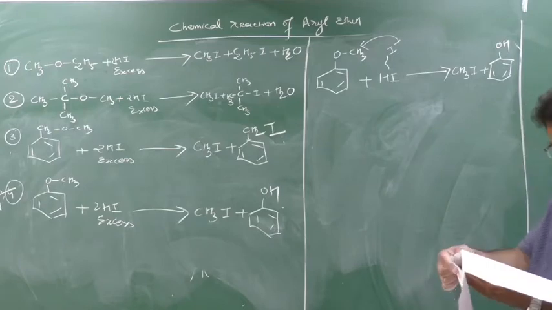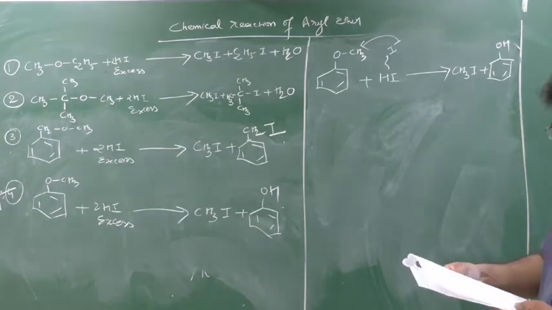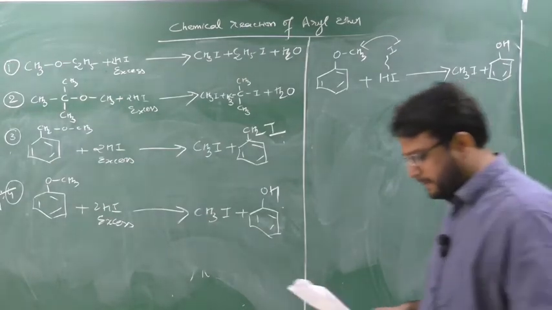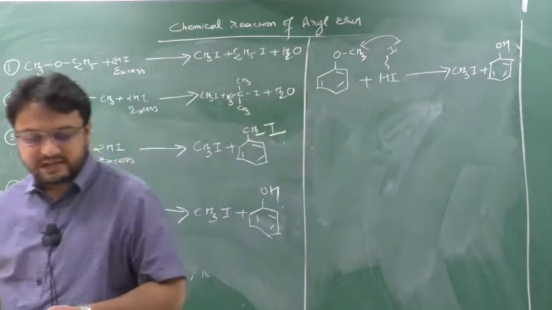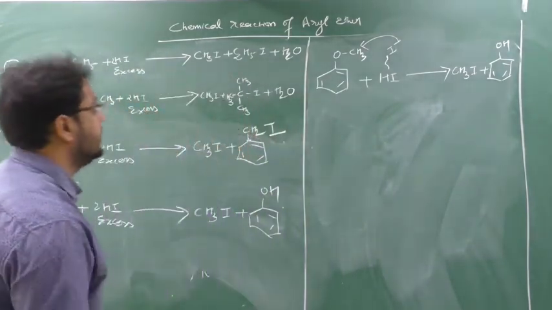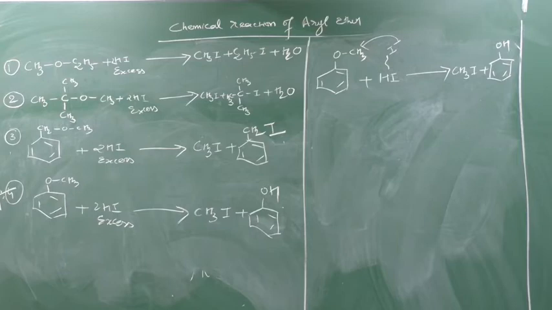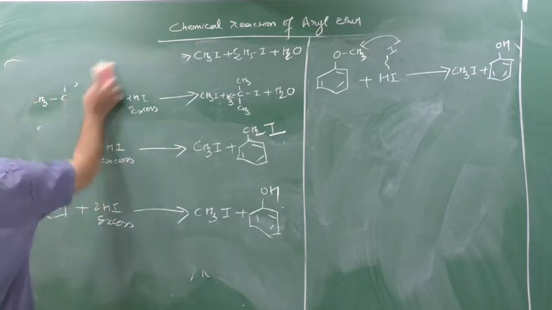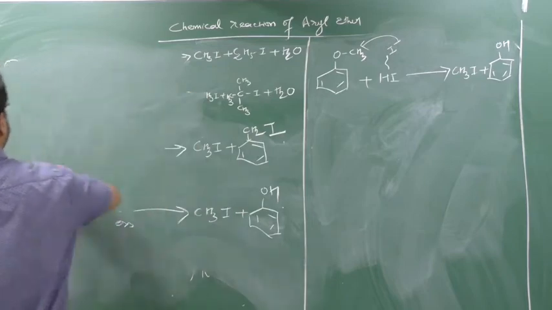Okay. Now next we will go to the electrophilic substitution reaction of aryl ether and the benzene ring. This is also very easy. Take a screenshot. I will give you one note. Write down that note. Then we will start.